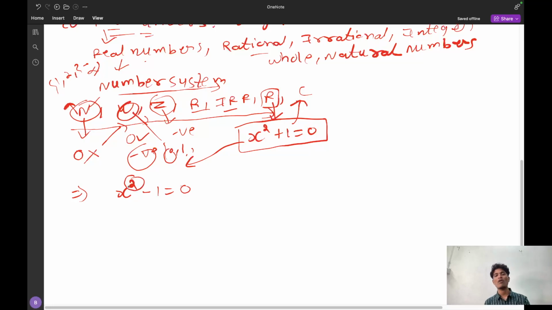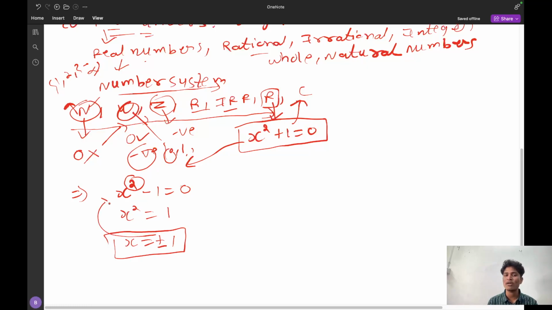We already know in a quadratic equation, the degree is 2 and it has 2 roots. So what are the 2 roots here? x square equal to 1 and x equal to plus or minus 1. So x equal to plus or minus 1 are the 2 roots, and if I back substitute x equal to plus or minus 1, I will get 0 equal to 0, which is a valid expression in mathematics.